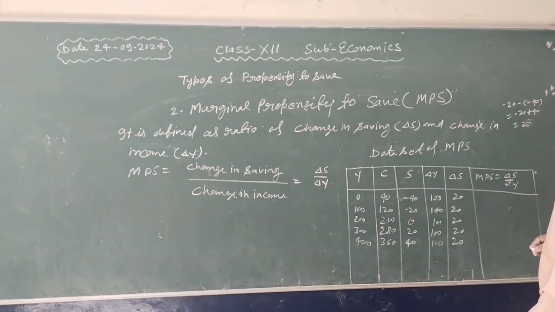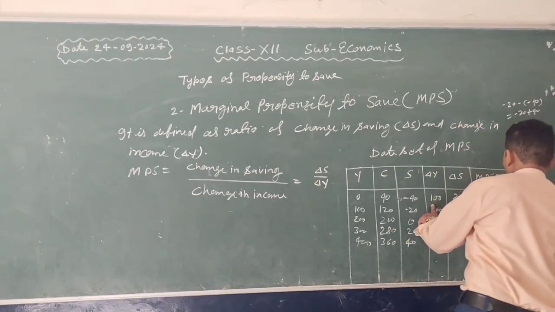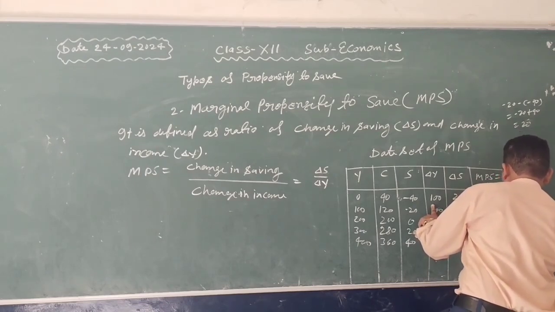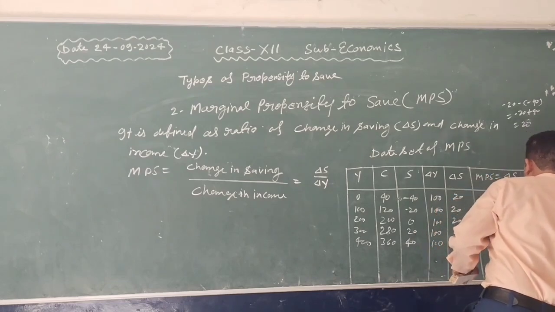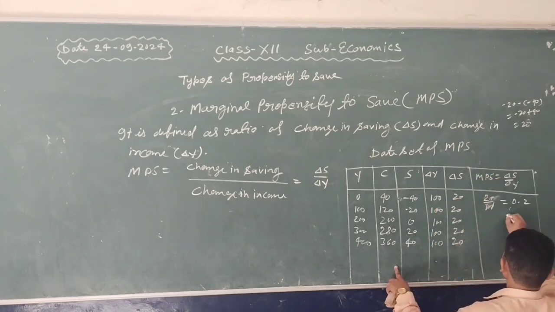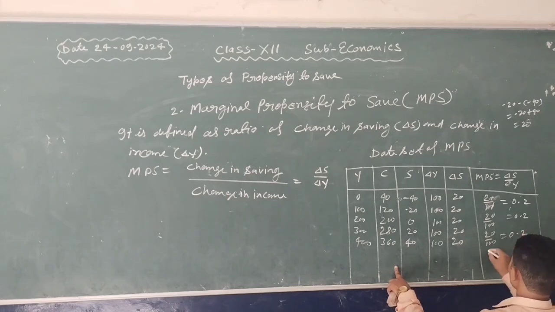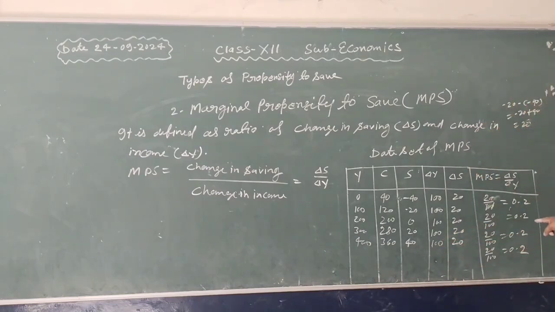The value of MPS is 20 upon 100, which is equal to 0.2. So that shows the value of MPS, marginal propensity to save.